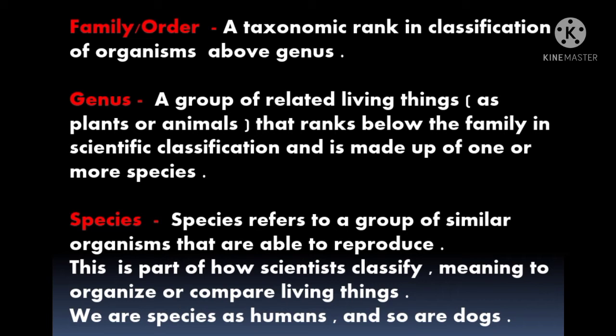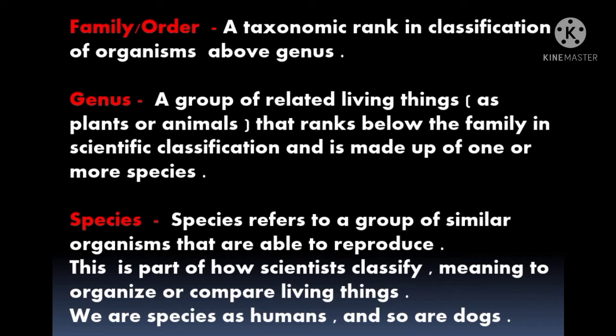The next one comes the species. It is the last level of the hierarchy system of classification. What is species? Species refers to a group of similar organisms that are able to reproduce. This is part of how scientists classify, meaning to organize or compare living things.